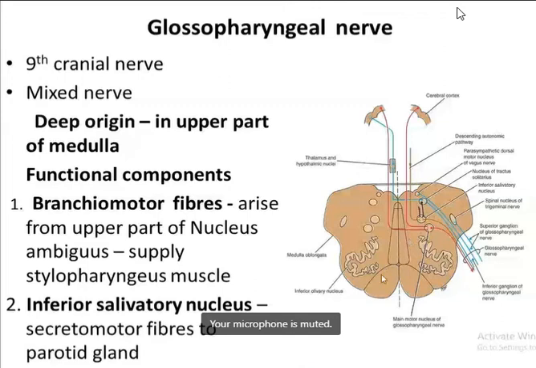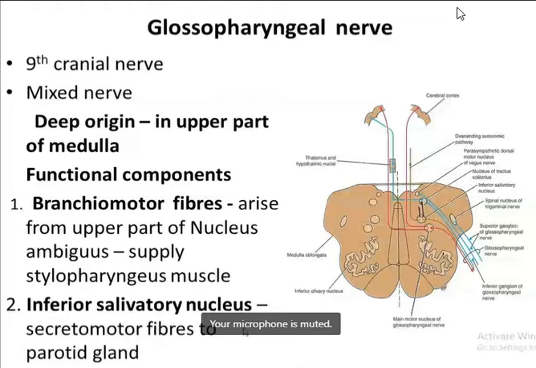Now coming to its different functional components. So the glossopharyngeal nerve has the branchiomotor fibers. It has preganglionic secretomotor fibers to supply the parotid gland. The branchiomotor fibers usually supply the stylopharyngeus muscle. The only muscle which is supplied by the glossopharyngeal nerve is the stylopharyngeus muscle, a muscle of the pharynx.